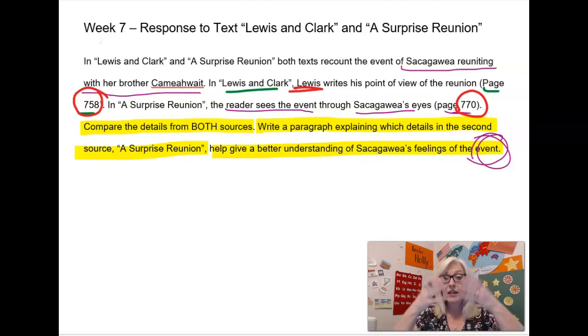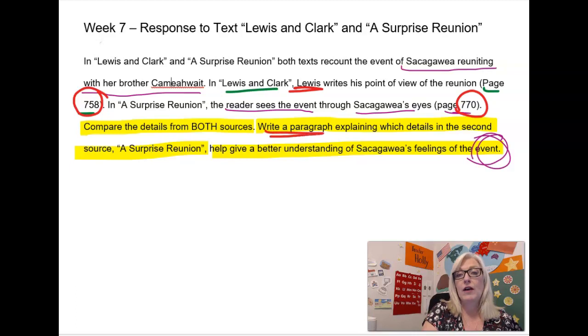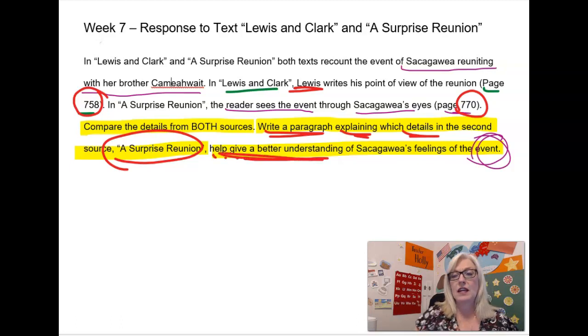Your job is to write a paragraph explaining which details in A Surprise Reunion help give a better understanding of Sacagawea's feeling of the event. You are going to need to use lifted text from both sources.